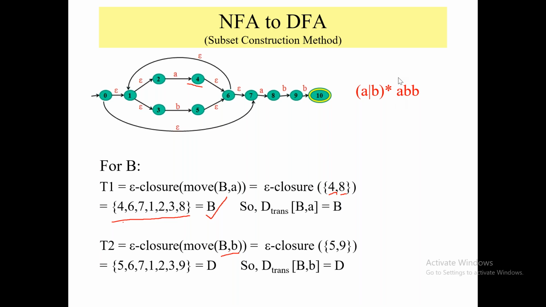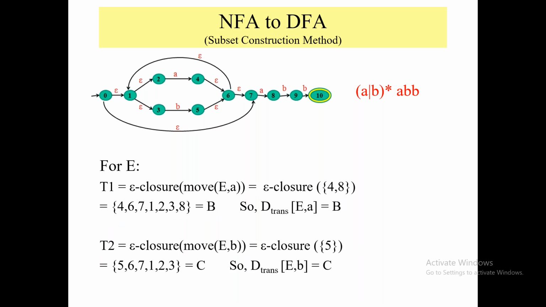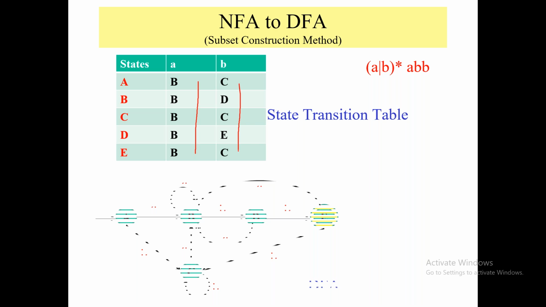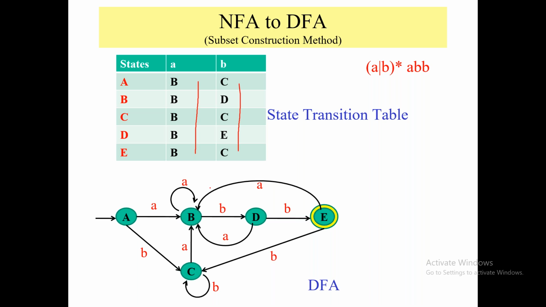So repeating all the states, repeating the same states, I am getting new states, and I will check up to where I will do this transition, where I will repeat this step until I get repetitive states. So this is my answer. I got this state transition table. Now I will make the DFA from this table. Okay, this is my DFA.